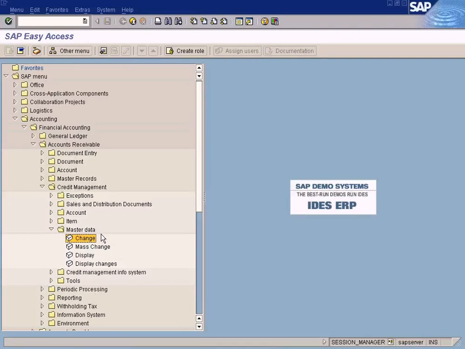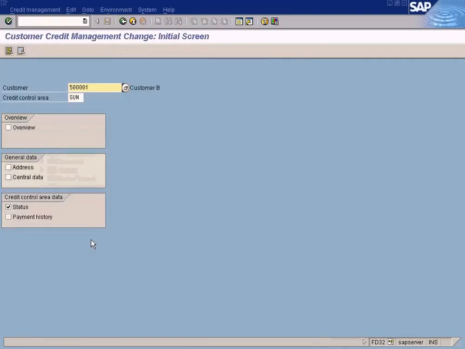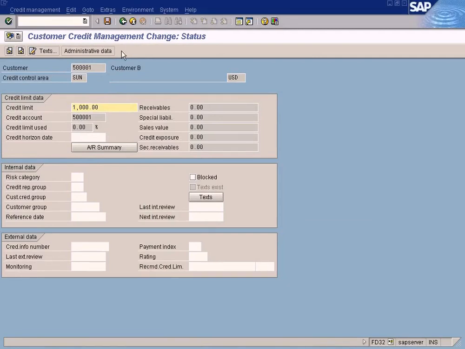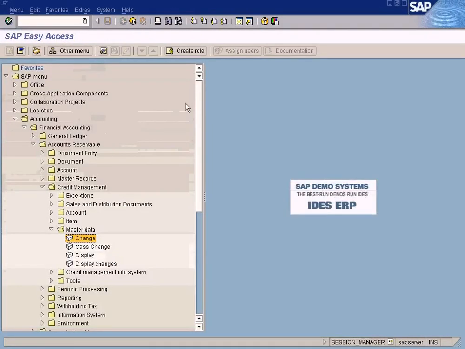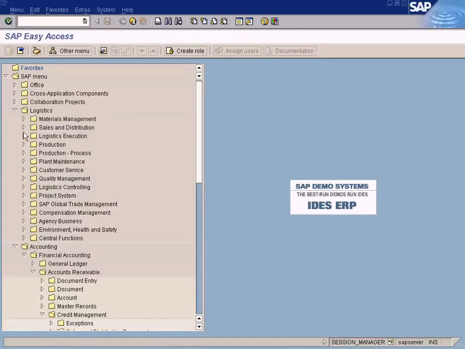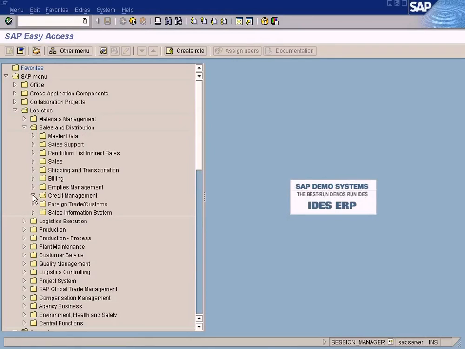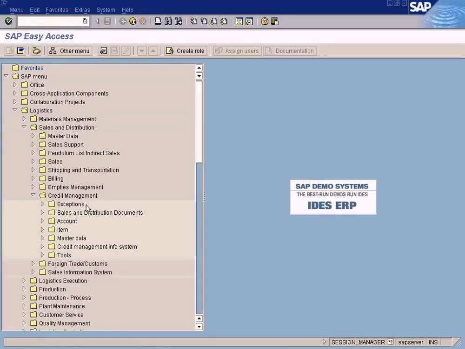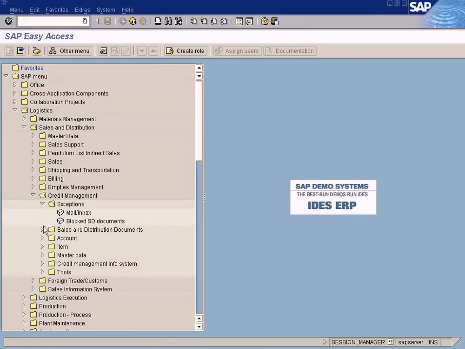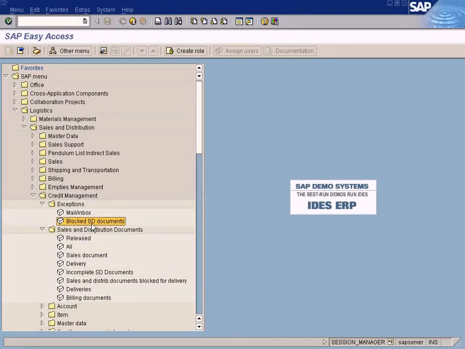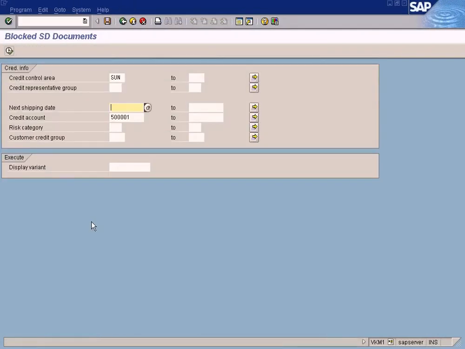Okay, as finance, the finance module's responsibility is only up to here, to create a credit limit. Once that is done, the rest is up to the SD module consultant to further configure it to suit the SD module credit limit requirements. Okay, for example, under the sales and distribution, there is also a credit management module where you can see a lot of reports. Here you will see all the blocked SD documents.